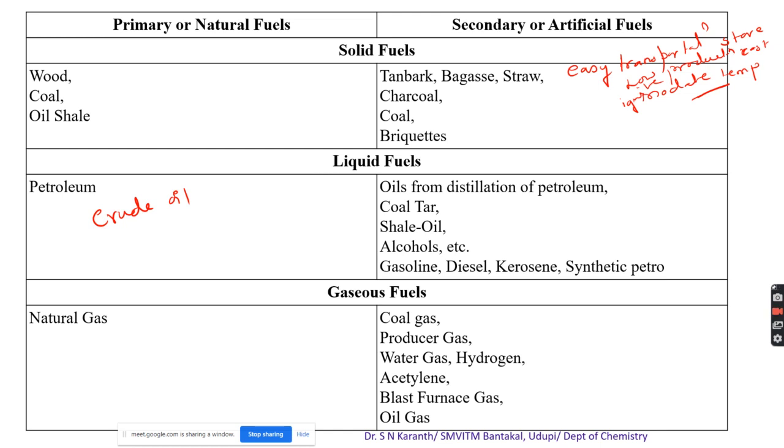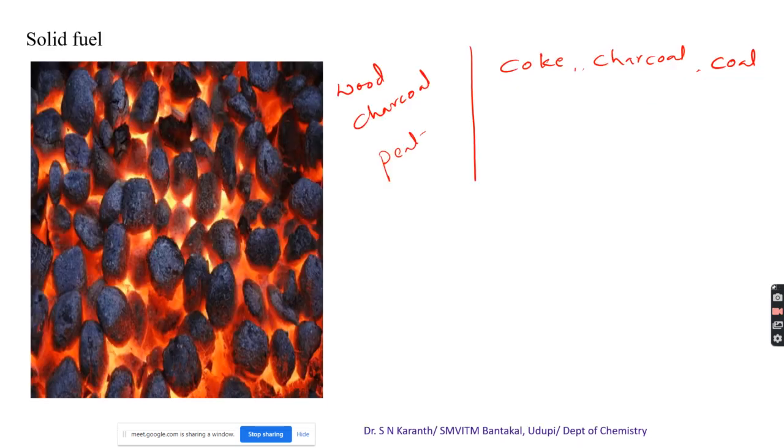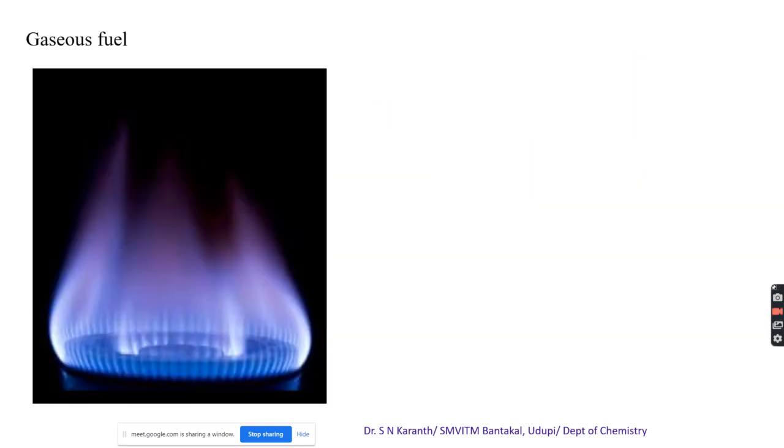Then there is a greater risk of fire hazards because it catches fire at a moderate temperature, but once it catches fire, the propagation rate is very high. Sometimes special burning equipment is required for more efficient combustion. So these are the things that come under liquid fuel.